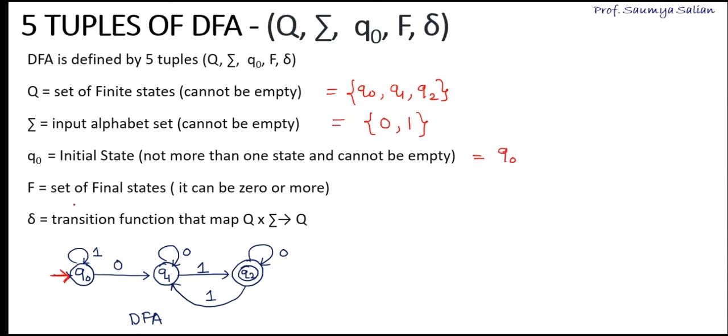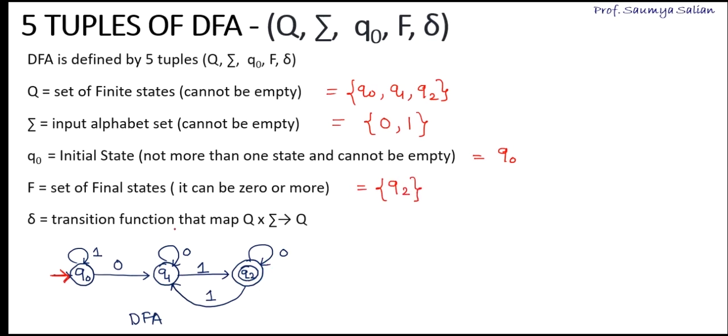Next, the set of final states. In my DFA, a state which has a double circle around it is my final state. Here I have only one state represented in a double circle, that is Q2, so I mention Q2 over here.